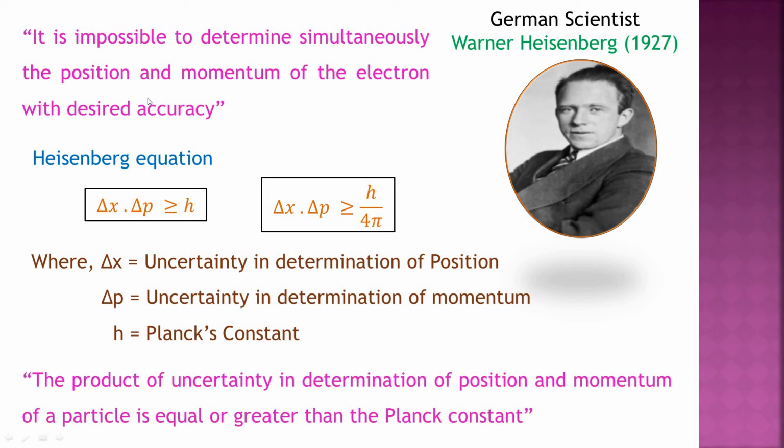So this is the first statement: it is impossible to determine simultaneously the position and momentum of an electron with desired accuracy. The second statement is the product of uncertainty in determination of position and momentum of a particle is equal to or greater than Planck's constant. The Heisenberg uncertainty principle introduces the probability approach.